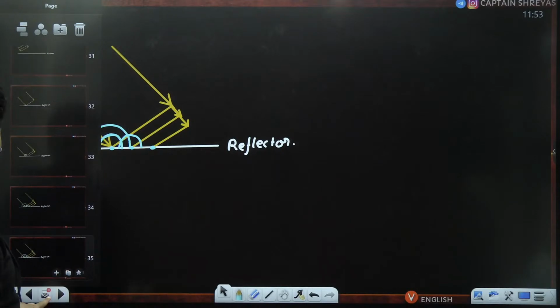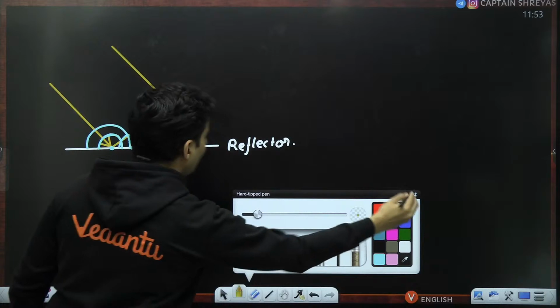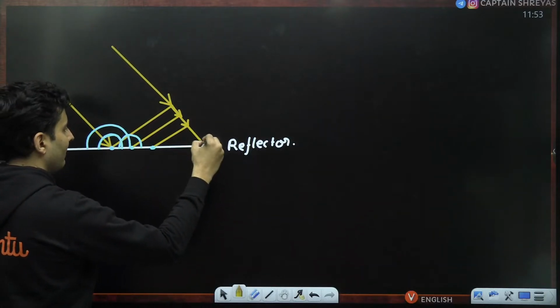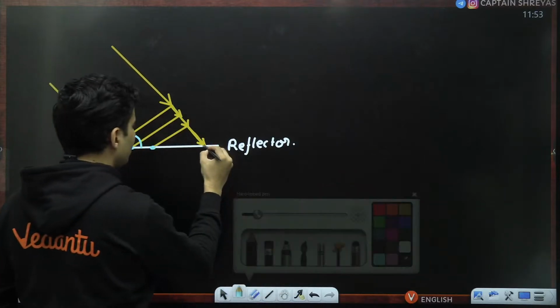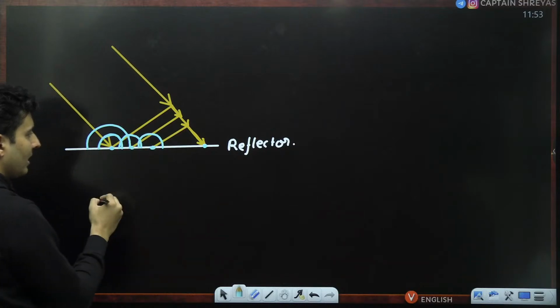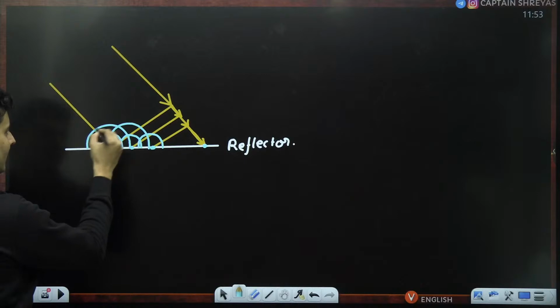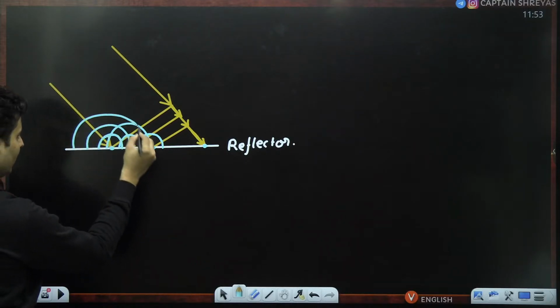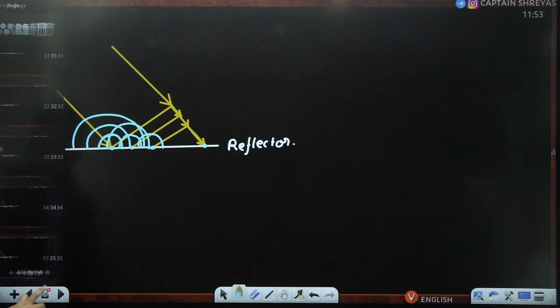After some more time, eventually this entire incident wave will finally reach over here, and then this will behave like the secondary source. Meanwhile, this would have already generated a secondary wave, which would have already grown in size, and further grown in size. So that is how the secondary waves start getting generated.